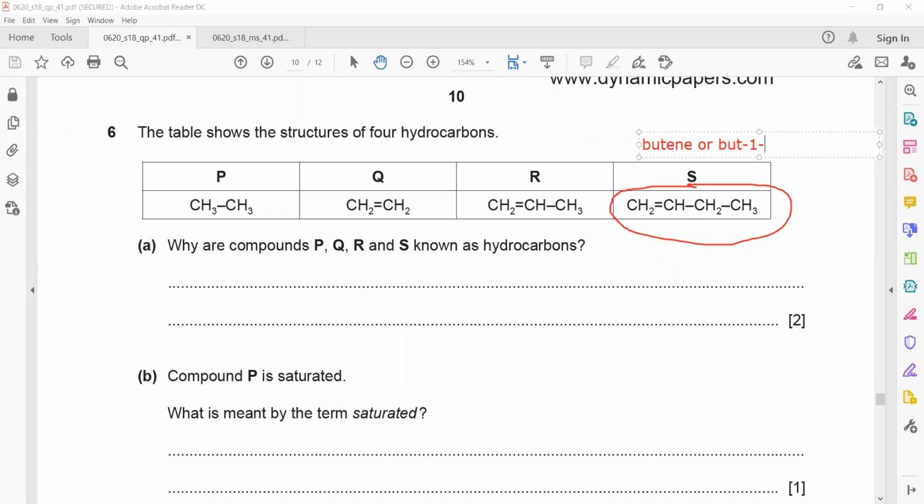The best way to draw an isomer of an alkene: there are two ways to draw the isomers. We can change the position of the double bond or draw a cyclic alkane.